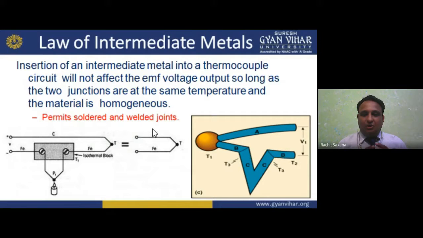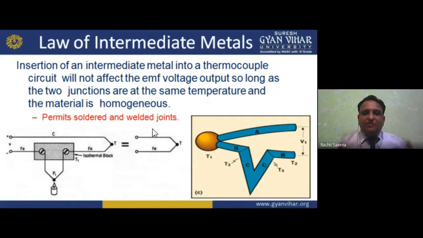Now, if I want to insert something intermediate in the thermocouple, if I am adding or altering something, there will be some change.